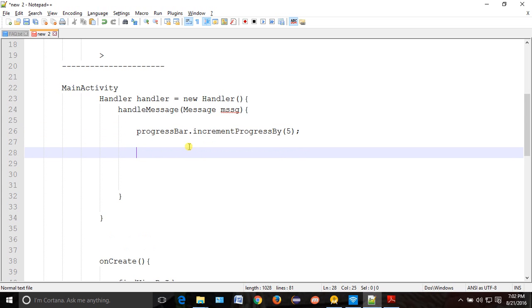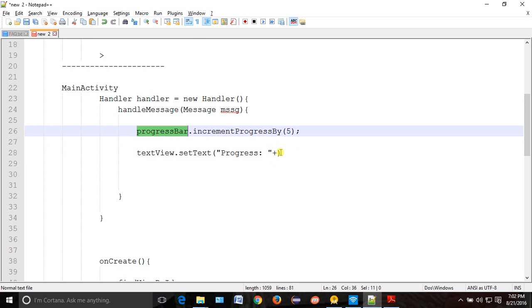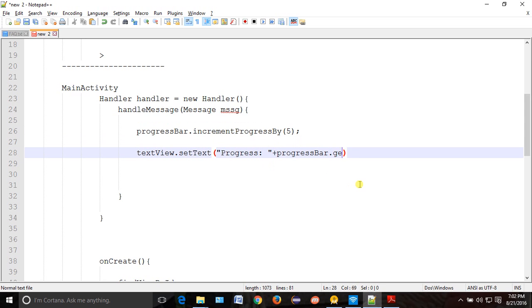And along with that you want to set it in your text view also, right? So textView.setText, and you want to set the text. How will you get the progress? Tell me. progressBar.getProgress will give you the progress. And similar to what we did last class, I will show the percentage.